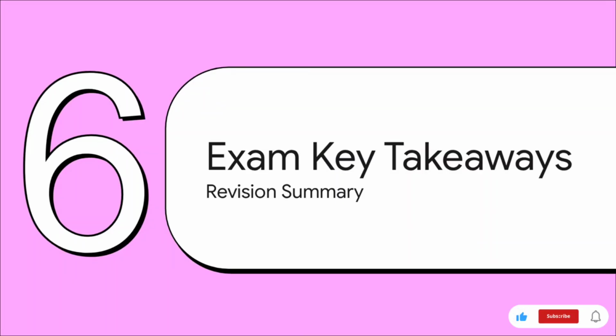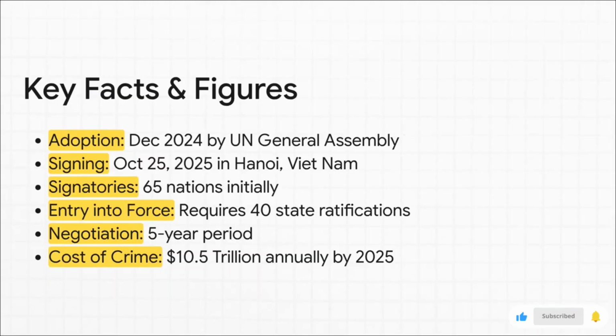And finally, let's consolidate everything into a clear, concise summary for your revision. Pay really close attention to the bolded terms here. This is the stuff you've got to know. All right, these are the critical numbers and dates to memorize. The official name, the adoption in December 2024, the signing in Hanoi with 65 nations, that 40-state requirement for it to kick in, and of course, the staggering 10.5 trillion figure that started this whole thing.